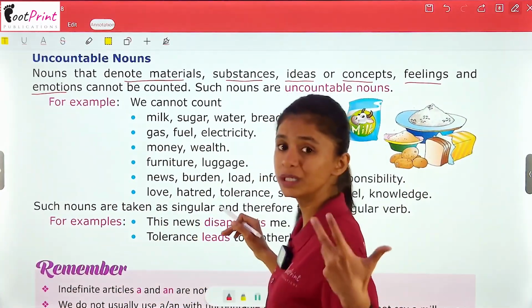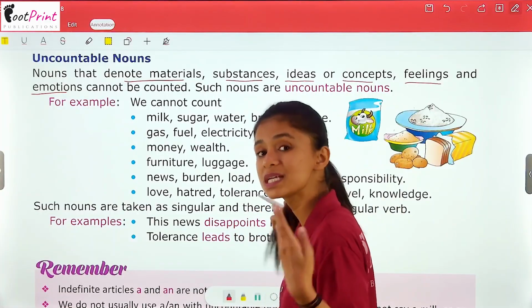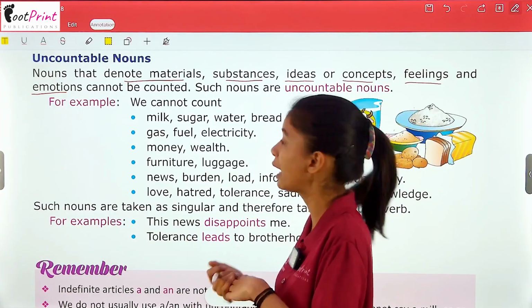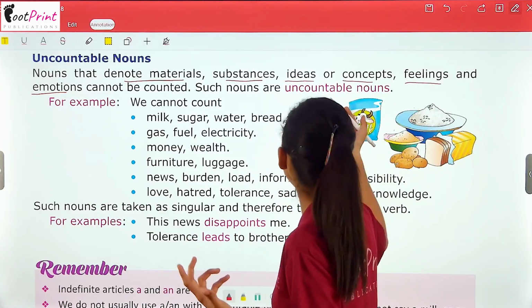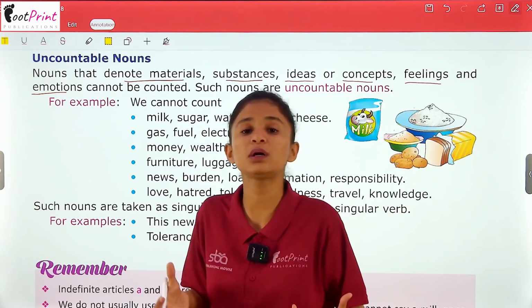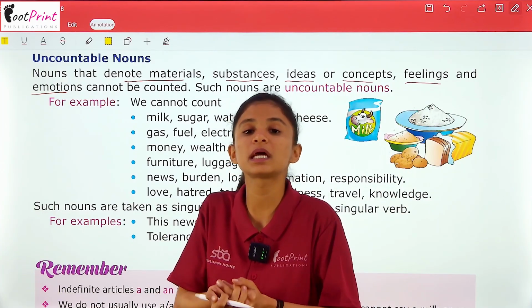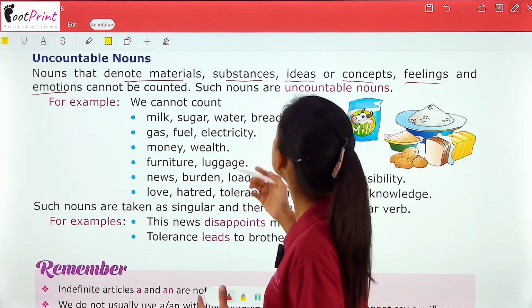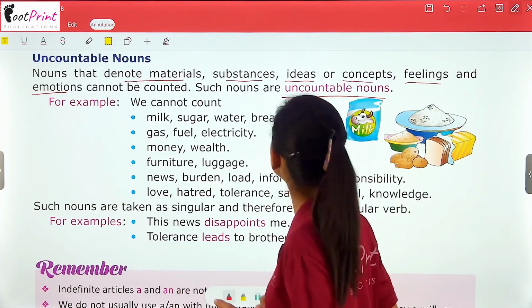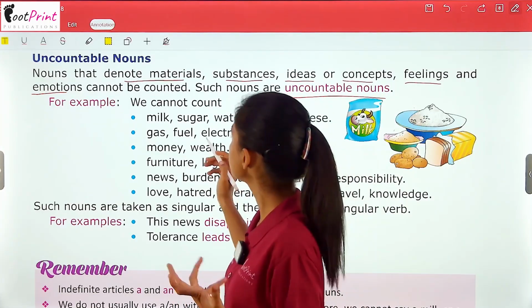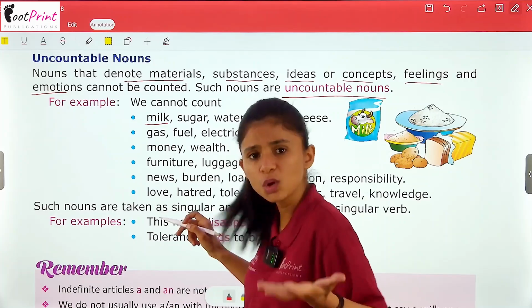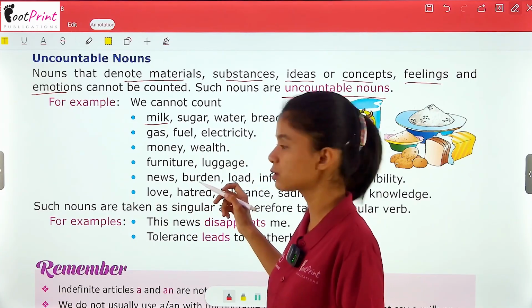You cannot count materials. You cannot count substances from which something is made, right? You cannot count any idea or a concept, a feeling or an emotion. All these things cannot be counted, right? So such nouns are called uncountable nouns. For example, we cannot count milk. Can you count milk? No, you cannot, right?